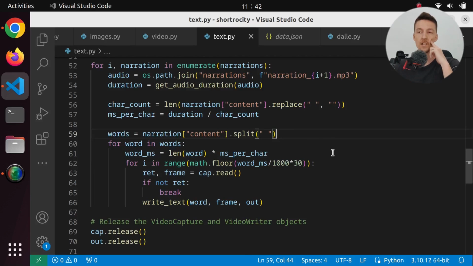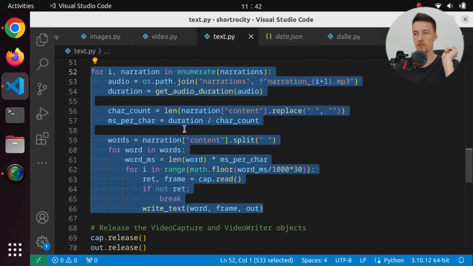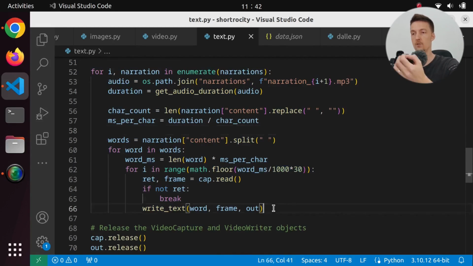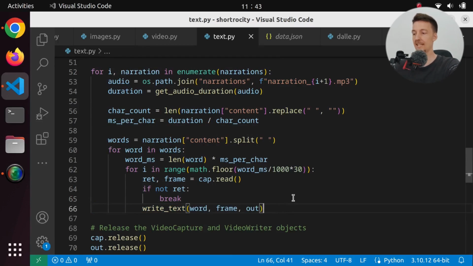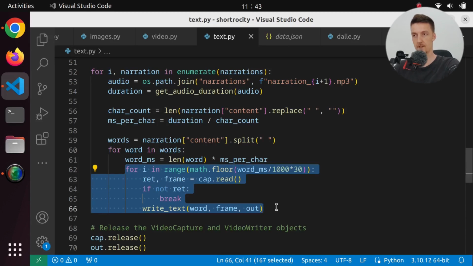Now, another thing we might do is check for each of the narrations that we are for sure writing as many frames as there is duration in the narration. So that at least we're going to reset the counter for every narration. Because now if there's something wrong with this floor function, then we are not going to write the frames for the whole duration of the narration. So then the next narration will start too early and then it will accumulate.